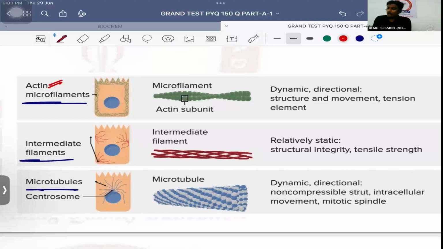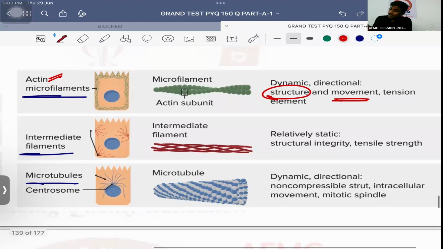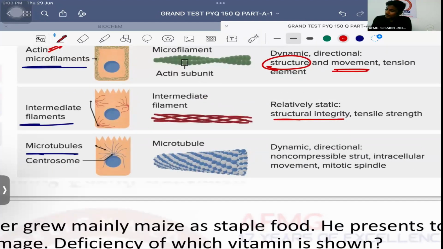Important, microfilaments are formed of which protein? Actin usually, and they are responsible for formation of the structure and movement of the cell. Intermediate filaments, please remember, are responsible for maintaining the structural integrity, that is shape and size of the cell. Along with that, they are also responsible to provide tensile strength to the cell.